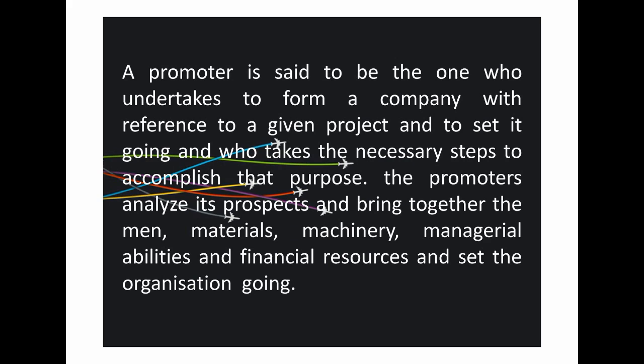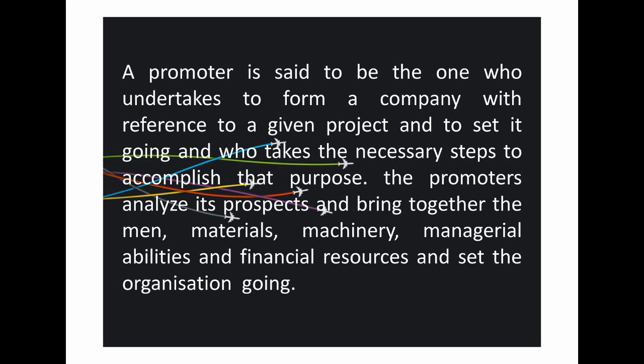So a promoter is said to be the one who undertakes to form a company with reference to the given project and set it going, and who takes necessary steps to accomplish that purpose. He is the one who takes the initiative to form a company with reference to the given project, to set it going, and he takes the necessary steps to accomplish that particular purpose.